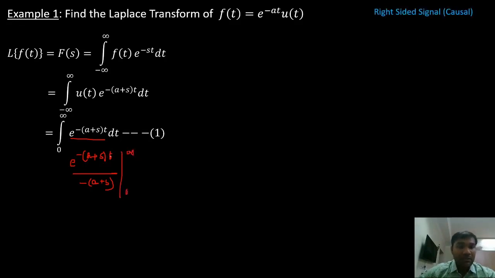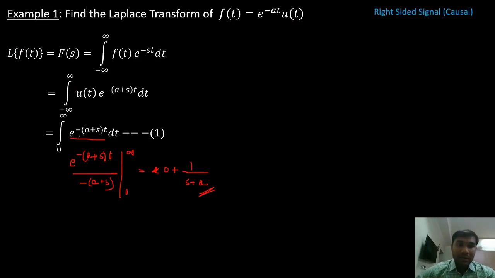If I substitute t equals infinity, what will I get? I'll get e power minus infinity, which is nothing but 0, minus, if I substitute t equals 0, e power 0 is 1, divided by s plus a. I have a negative sign that multiplied with a minus is going to be plus. So this is my Laplace transform for e power minus at into u of t: 1 by s plus a.